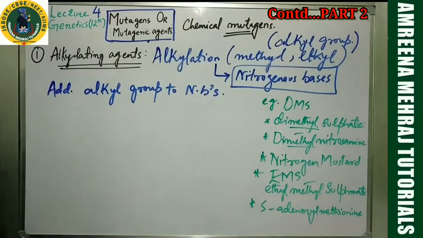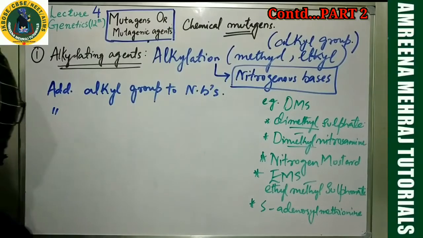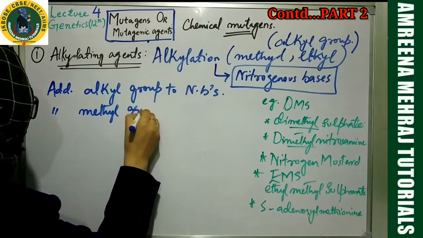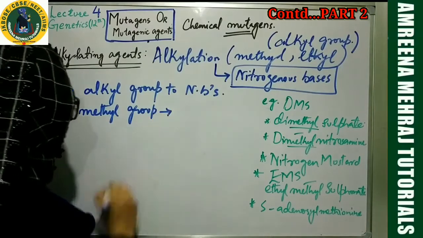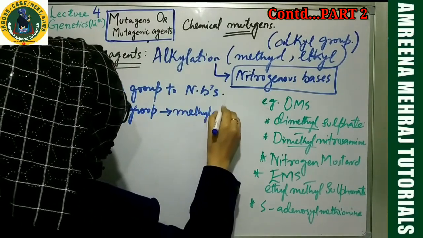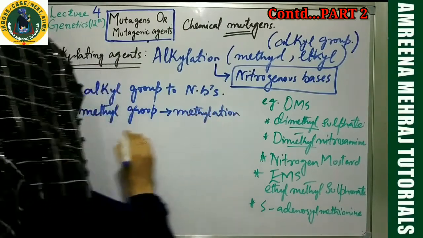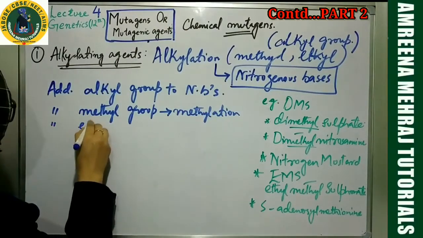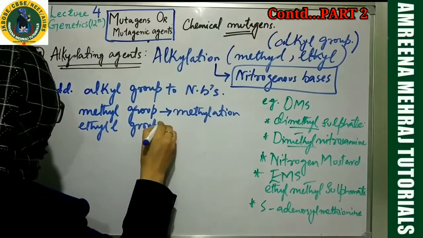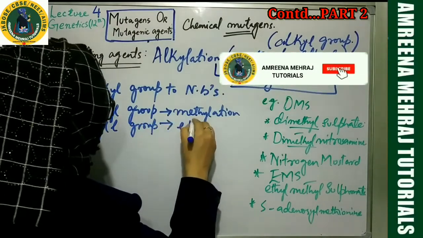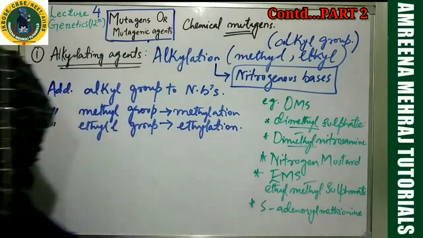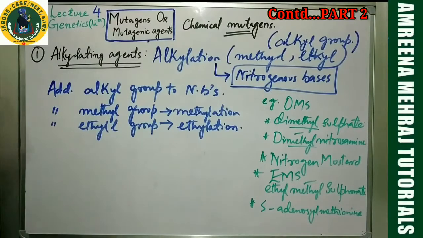Either you have addition of a methyl group, the CH3 group, and accordingly you will call it methylation of the nitrogenous base. Or you have addition of an ethyl group, and accordingly you will call it ethylation. Usually you will find these two groups. So CH3 being added is methylation.